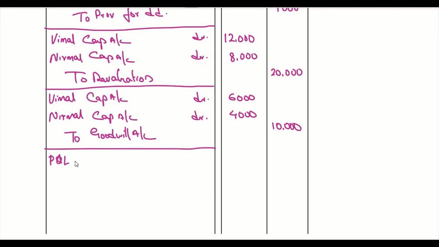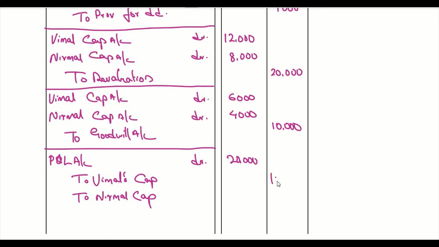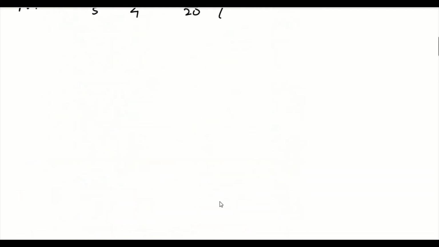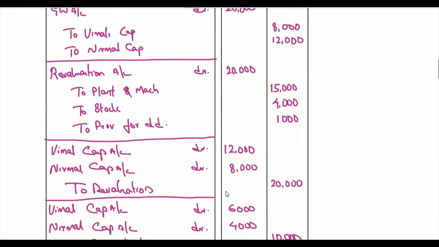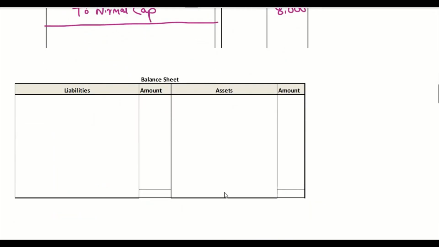Now P&L, we have a credit balance. So P&L account debit to Vimal's capital, to Nirmal's capital. Amount is 20,000. If it is divided in 3:2 ratio, it's going to be 12,000 and 8,000. Okay, we completed the journal entries. Now the question says we have to prepare the revised balance sheet. So we will move on to preparation of the balance sheet.